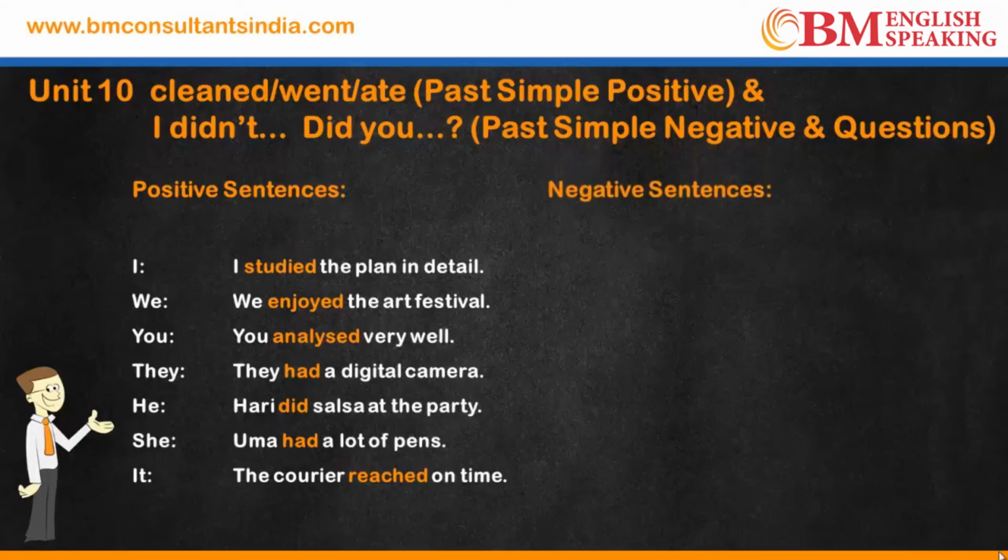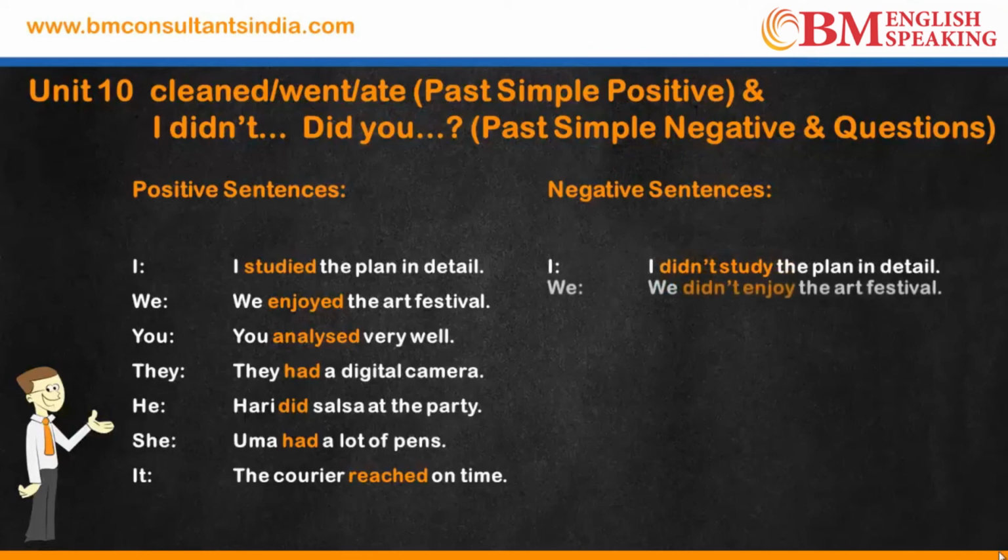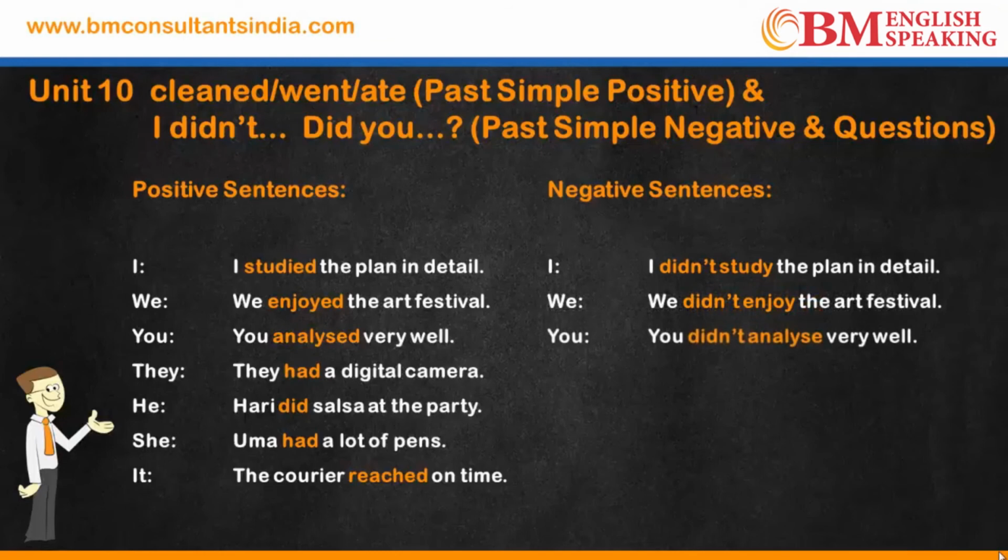चलिए अभी देखते हैं negative sentences in past simple tense. I studied the plan in detail का negative हो जाएगा I did not study the plan in detail. We enjoyed the art festival का negative is We did not enjoy the art festival. You analyzed very well. You did not analyze very well. Hello, are you noticing? With did not, we are using study, enjoy, analyze, which are the first forms of verb.